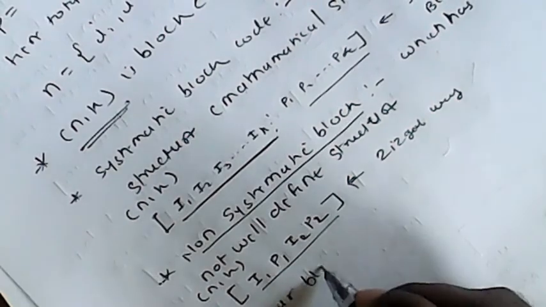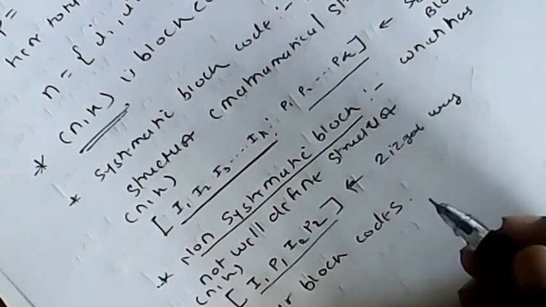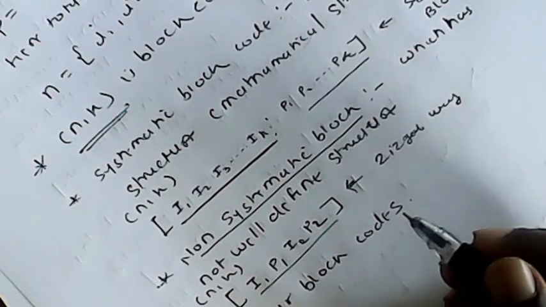Then linear block codes. These are the block codes which follow the linearity property. So what is the linearity property?